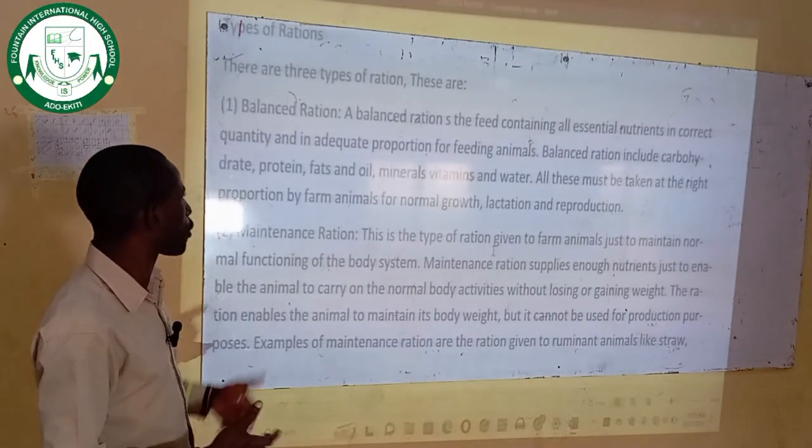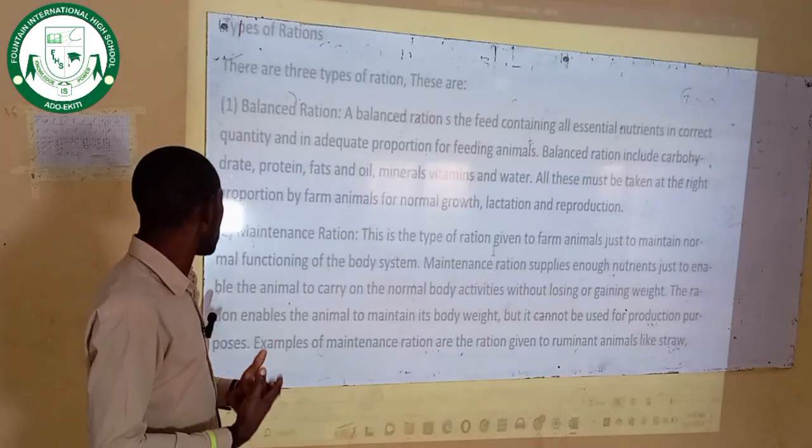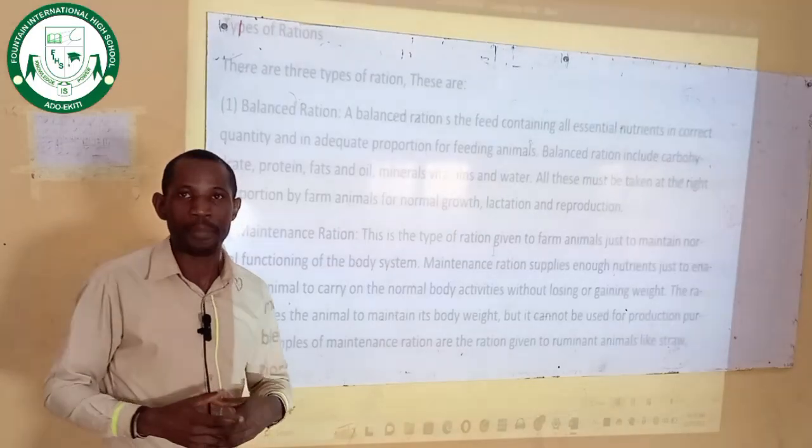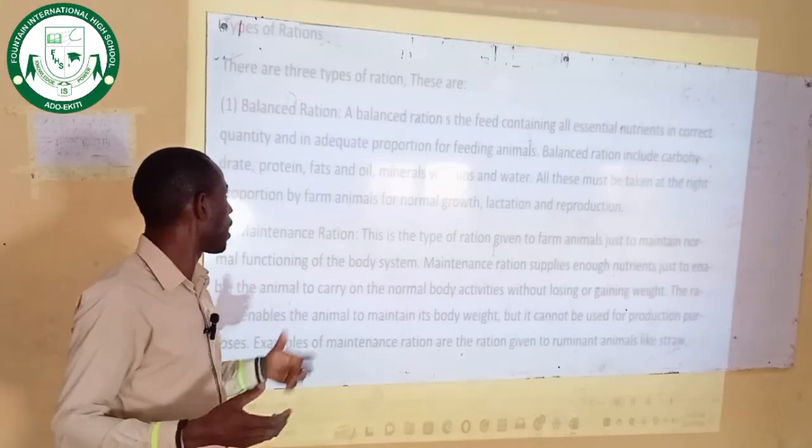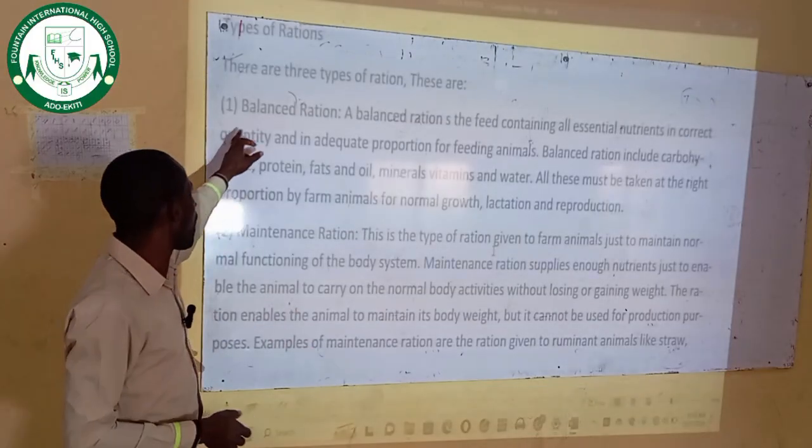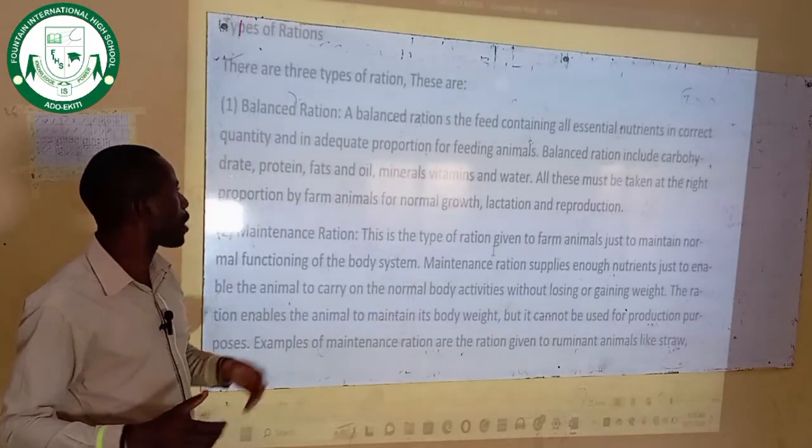Now, type of ration. Basically, there are three types of ration that can be offered to farm animals. Let's put them one after the other. Number one, balanced ration.